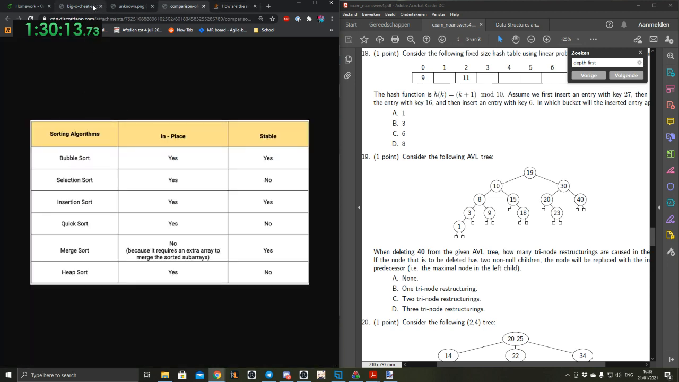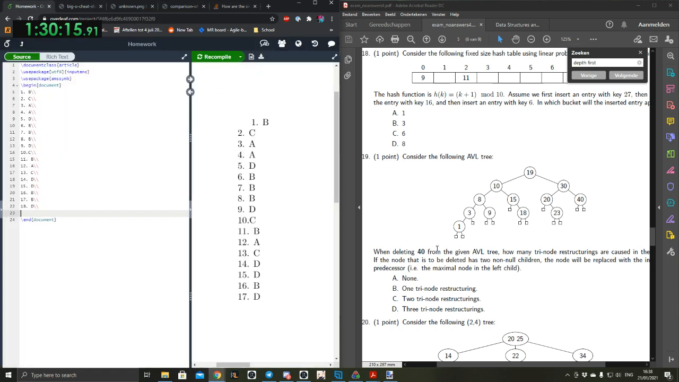Okay. So double rotation is 2 restructurings. No, a double rotation is 1 restructuring. Okay, that's what I thought. Good. Okay. I think the answer is C then. Yeah, I thought so as well.